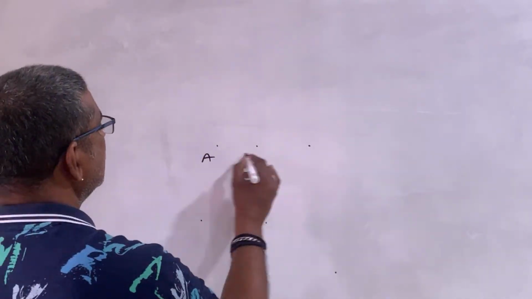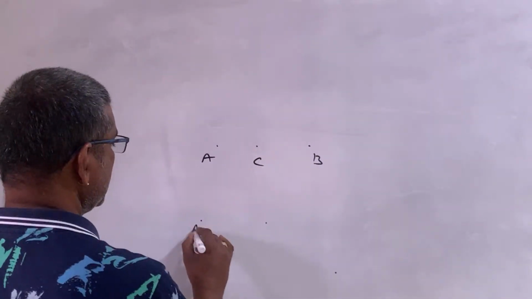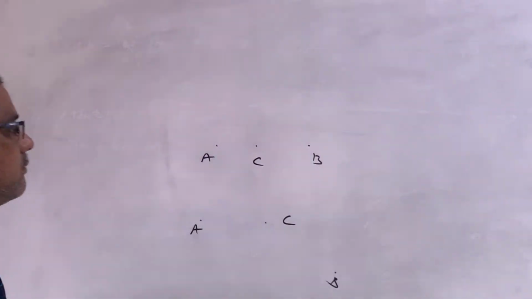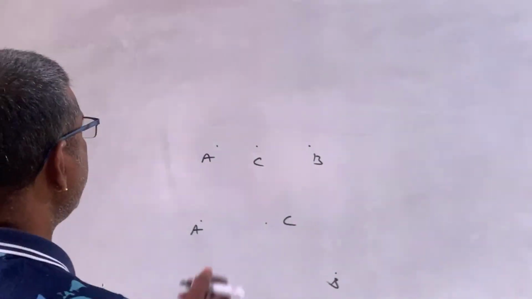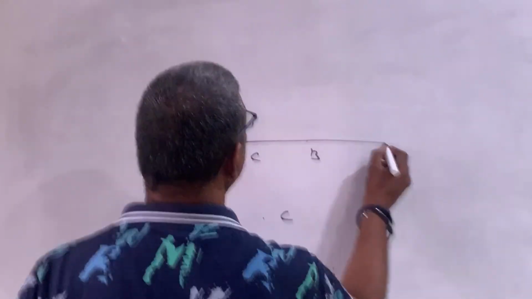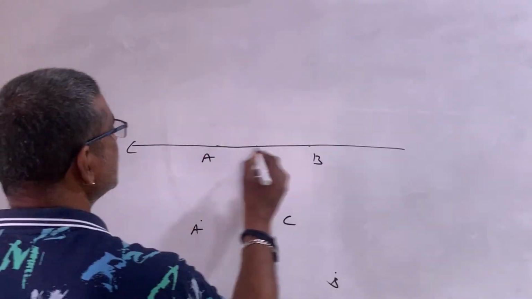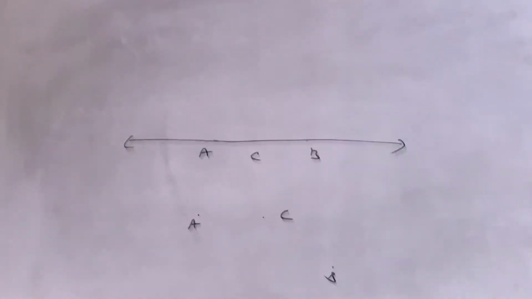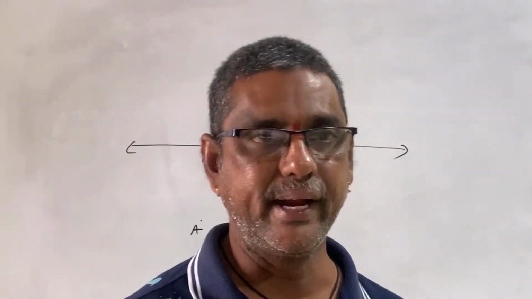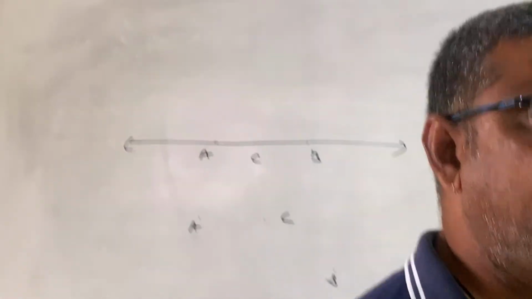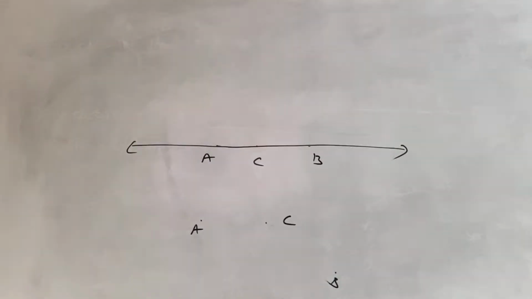They may lie on the same line, they may not lie on the same line. If they lie on the same line, we can draw a line from A to B. According to Euclid's first postulate, we can draw a line passing through any 2 points. If C lies in between them, C also lies on the same line.